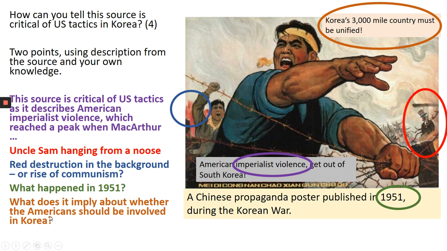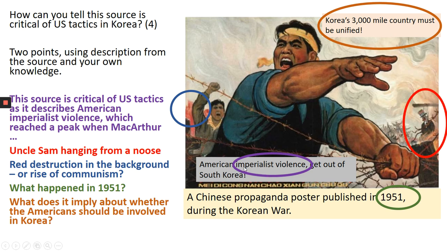Finally, what does it imply about whether the Americans should be involved in Korea? This is a slightly harder question. Remember, the Americans got involved to contain communism. Many communist countries also didn't really want them there, because they wanted their countries to be communist. So China, as a recently communist country from 1949, are saying Korea's 3,000-mile country must be unified.